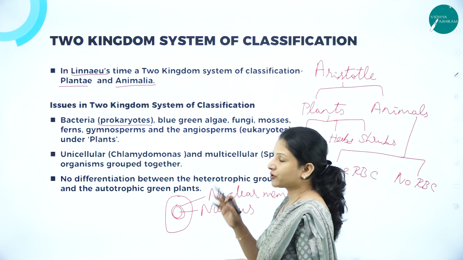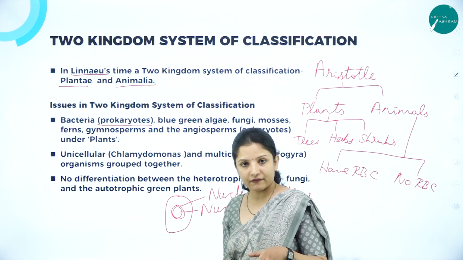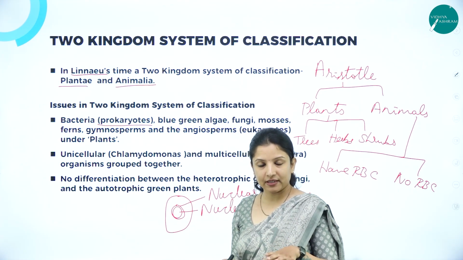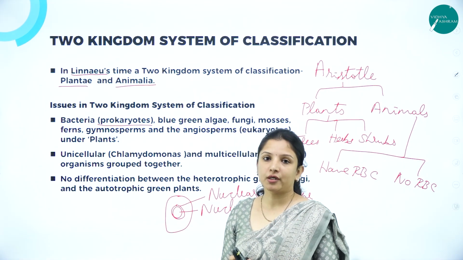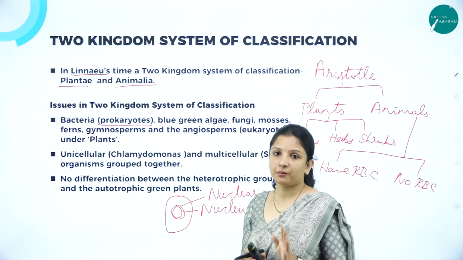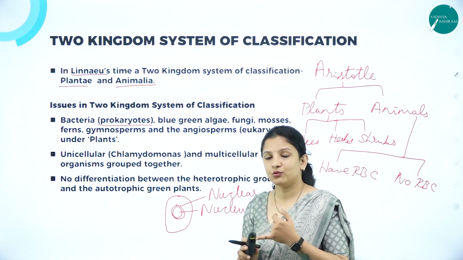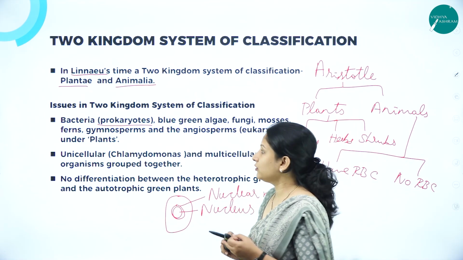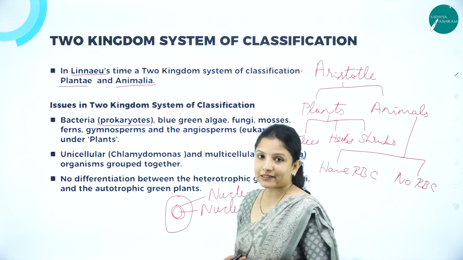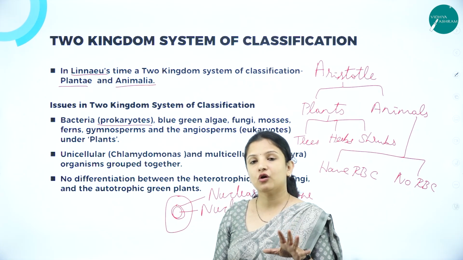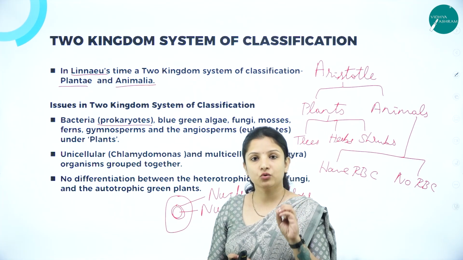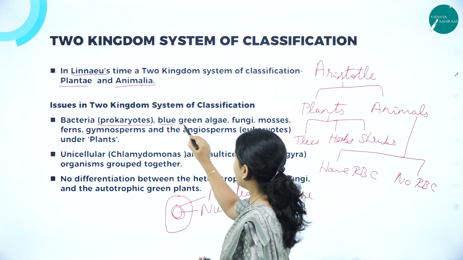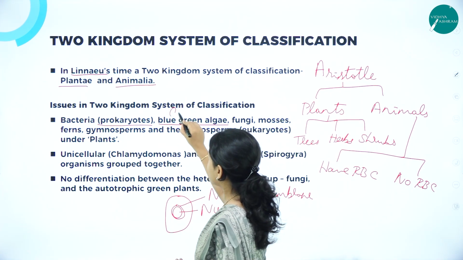But prokaryotes will not have a nuclear membrane, and if at all they have organelles in them, those organelles also do not have a membrane, meaning they don't have membrane-bound organelles. So prokaryotes are the ones which lack a nuclear membrane as well as membrane-bound organelles. Therefore bacteria are prokaryotes because they don't have a nuclear membrane surrounding the nucleus. And blue-green algae, that is cyanobacteria.